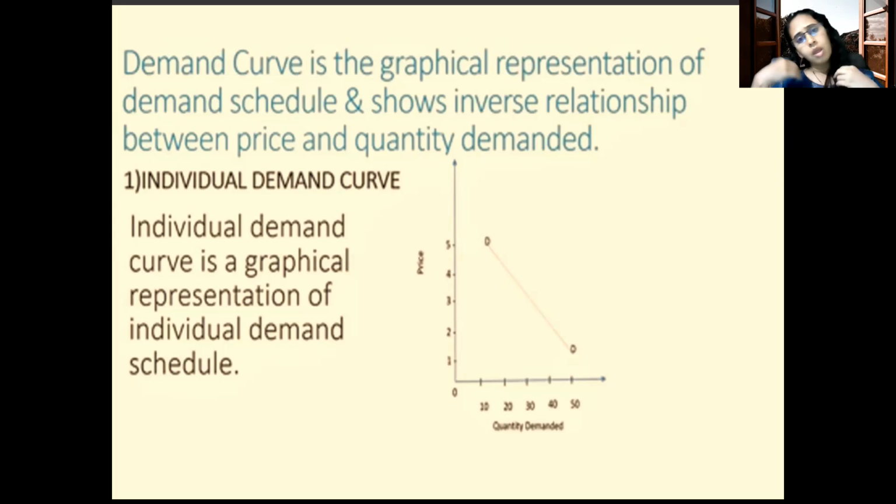The same concept will be there in elasticity of demand. We also have to learn the law of demand in this chapter, which is a very important part of your syllabus. So remember this inverse relation: price and quantity demanded have an opposite relationship.